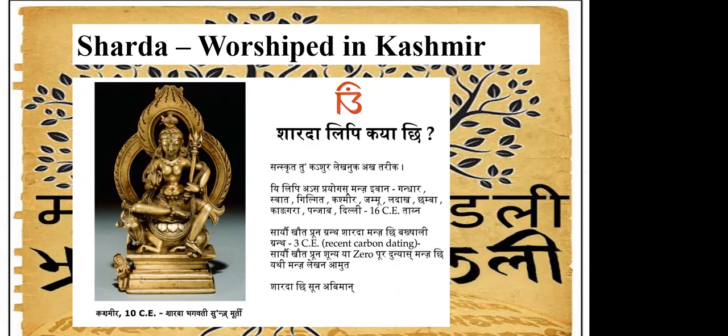This Sharda Lipi was a very old script, evolved from Brahmi around the 3rd century, based on the manuscripts we have seen. The oldest manuscript found in Sharda Lipi was the Bakshali, which was about mathematics, where the definition of zero was there.